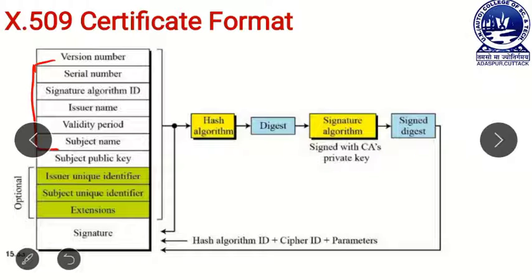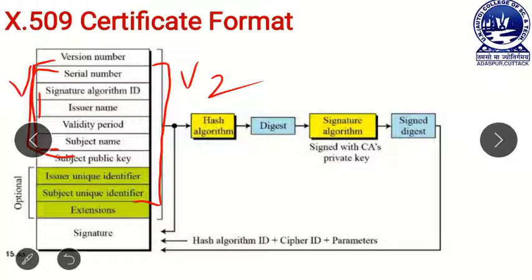But here you look at from the version number to the subject name. This is version 1 of the X.509 certificate. But from version number to subject unique identifier, this is version 2 of the X.509 certificate.